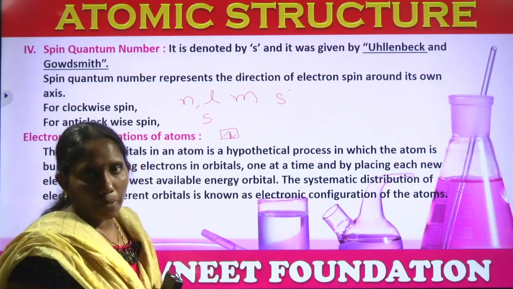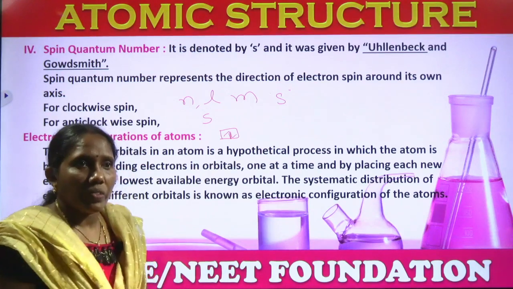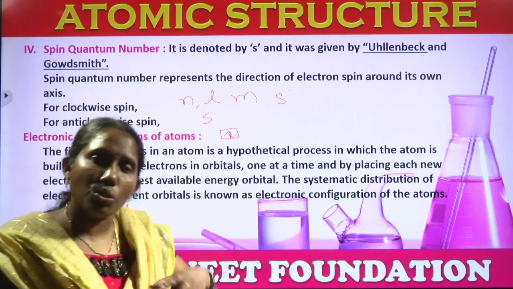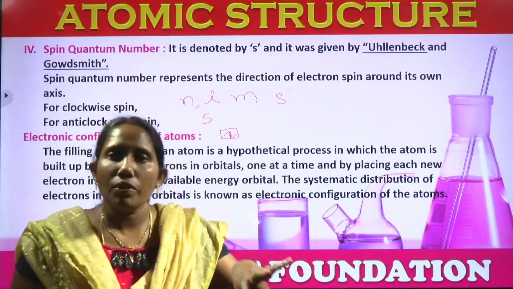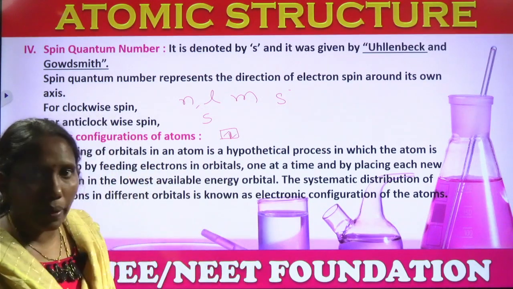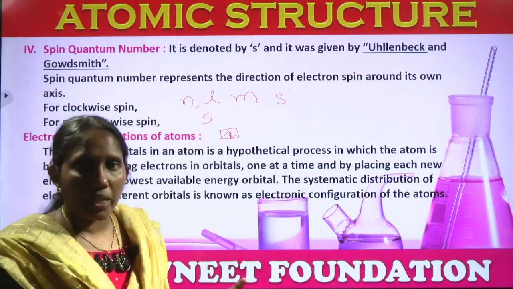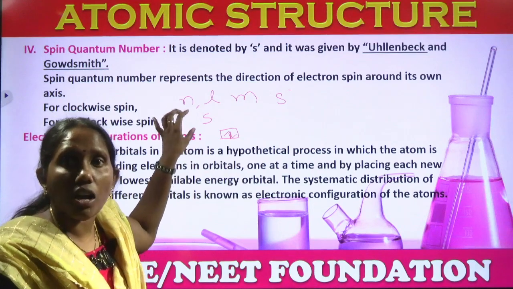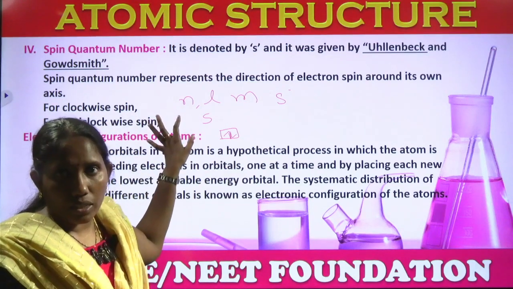Okay, at the starting of this video I said how to address one person. We should know the city, the area, the apartment. Now just compare where the electron exactly is present. This N gives information about the city, meaning in which orbit the electron is present.